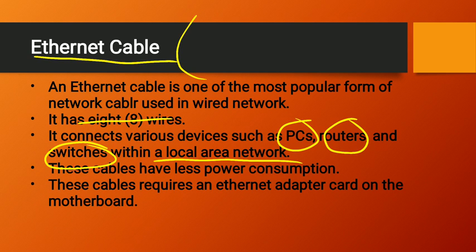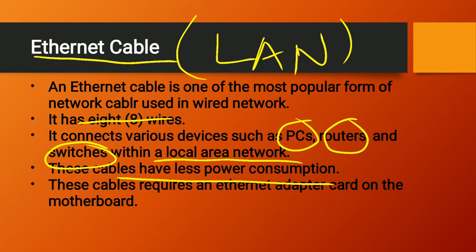So we can say the Ethernet cable works only in the LAN, local area network, and it has 8 wires. All the 8 wires have different colors like white-orange, orange, white-green, and so on. These cables have less power consumption.